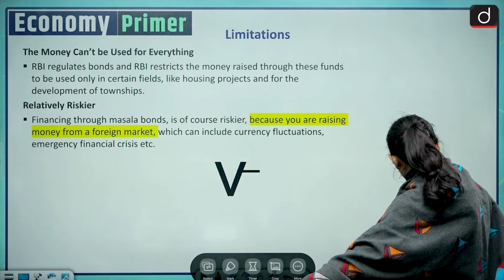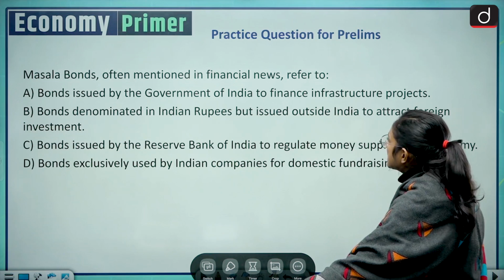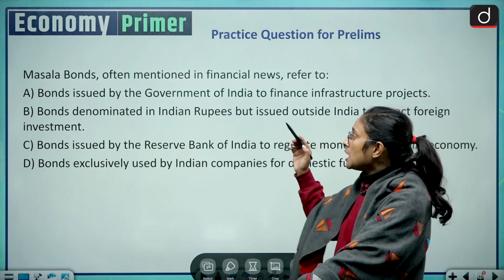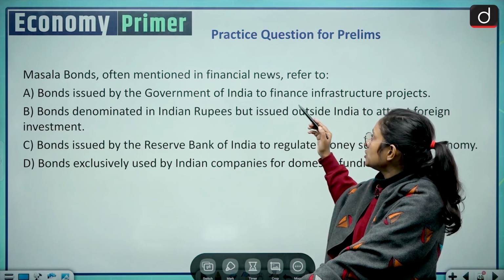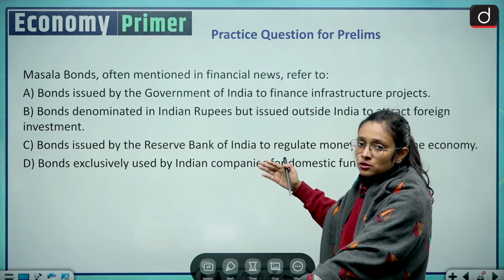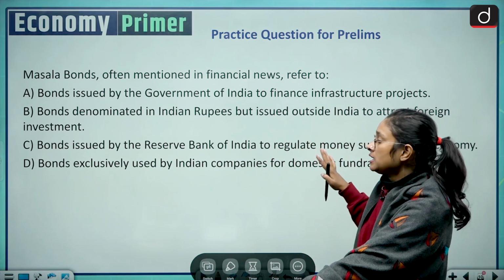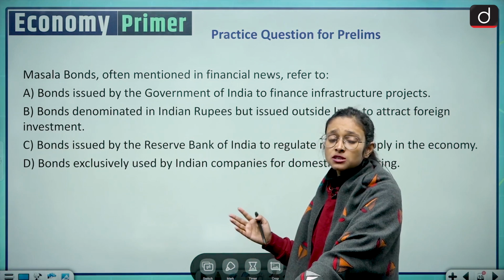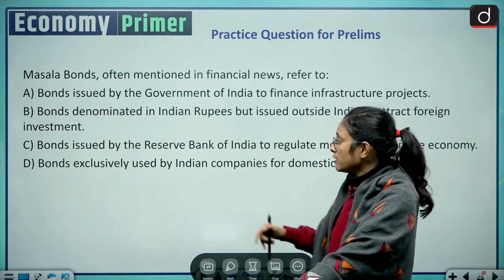Moving to the next slide, which is a practice question for prelims. Masala bonds, often mentioned in financial news, refers to... So these are the options you have. So kindly read the options and comment down what the answer is for this particular question.